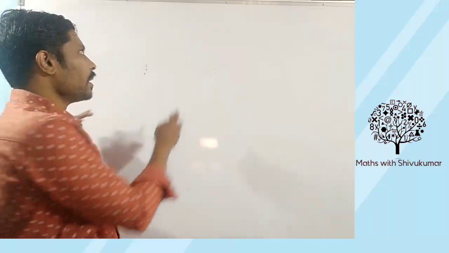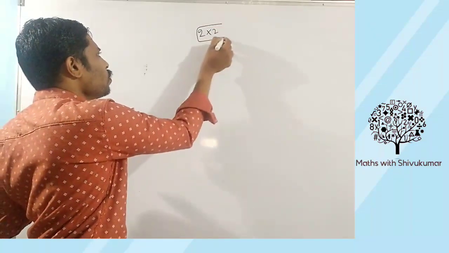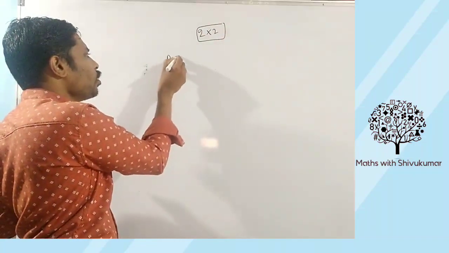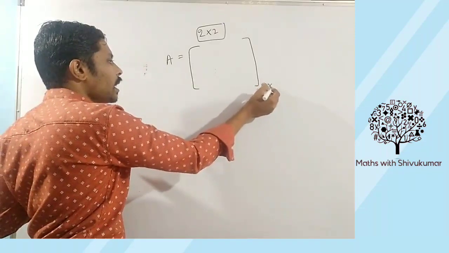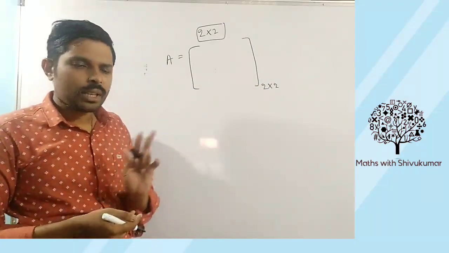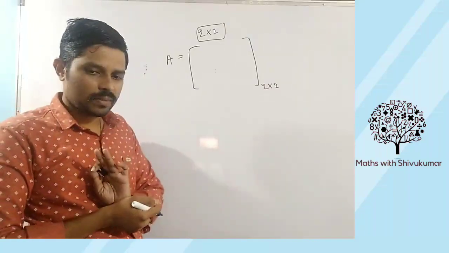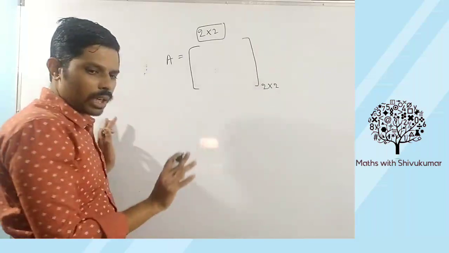I want a matrix of order 2 cross 2, that is also general. Students, 2 cross 2 means we are already familiar. How many elements will come? 2 cross 2 means total 4 elements will come. That is 2 rows, 2 columns. Okay. So here 1, 2, 3, 4. Total 4 elements I will write.